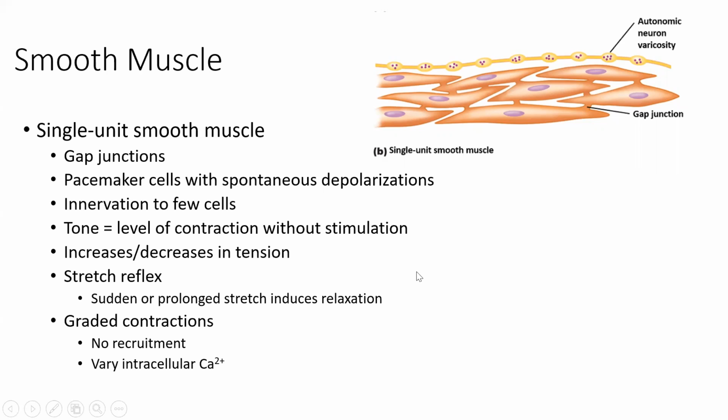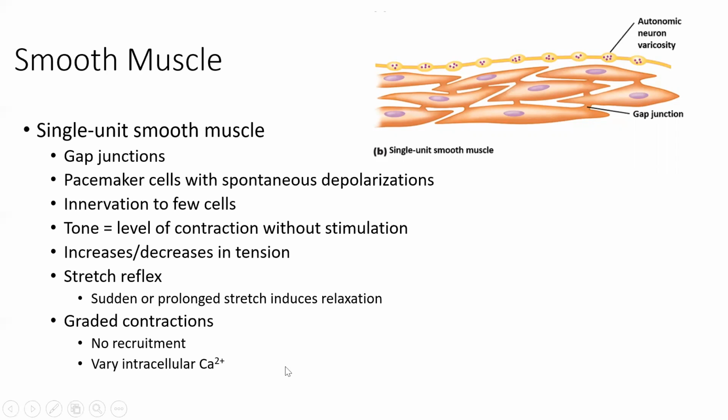We can increase and decrease the tension here because we have a single unit. We don't see any recruitment. We've got this stretch reflex that we see with single unit smooth muscle, so sudden or prolonged stretch actually has a relaxation response. And then again, we see graded contractions here, meaning there is no recruitment, because everything is acting as one unit. There is not this ability to call on additional cells. Everyone is already kind of at the party, if you will. And we can't call on additional fibers to offer more force.